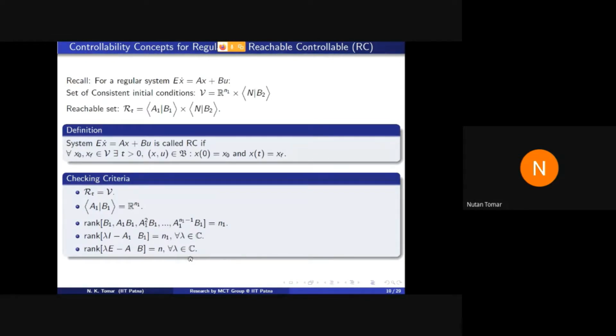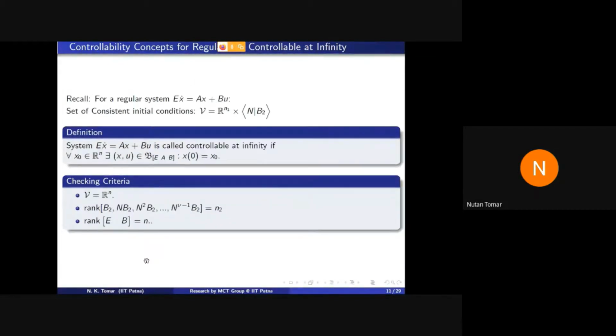This system is called reachable controllable if the reachable set is the set of consistent initial conditions, and we can derive these conditions with the help of algebra, some rank conditions like the Kalman test. The system is called controllable at infinity if V is equal to Rn, and we can set these conditions.